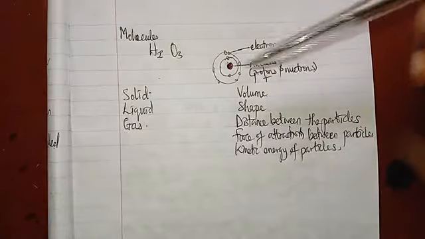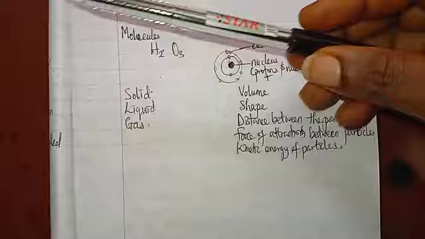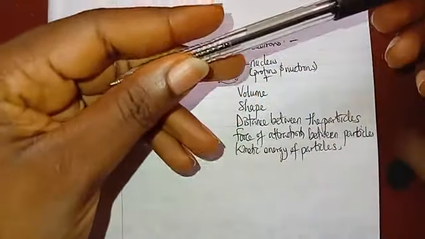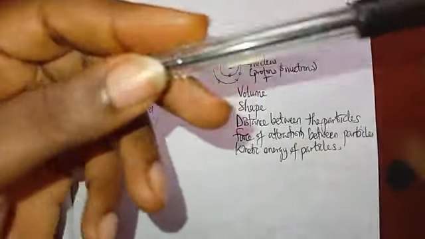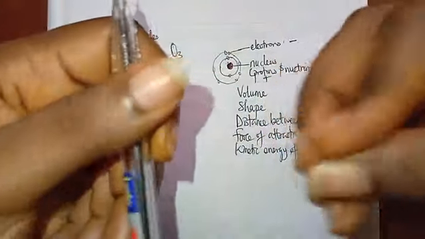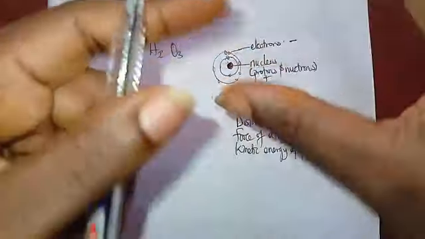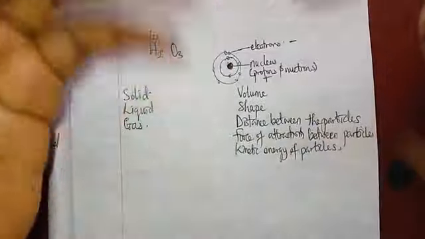And then for shape, a solid has a definite shape. This is a solid, this is its shape, and this is always its shape. If we bring up another solid, it has just that definite shape. The shape does not change just like that, unlike liquids and gases.